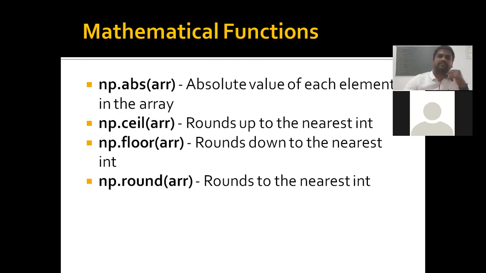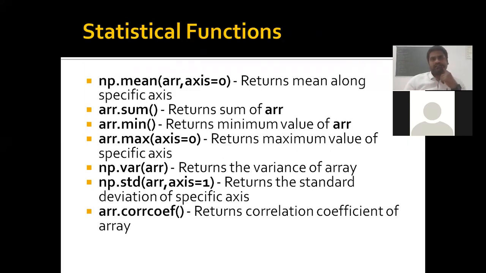Okay, right? And the next is statistical functions: mean, variance, standard deviation, correlation coefficient. Okay, sum. It represents the entire sum of your array. And minimum, the minimum value in your array, and the maximum value of an array. We can specify the axis also for minimum and maximum. Axis 0 in the sense of row by row, axis 1 column by column. Okay, variance, deviation and correlation will be printed. These are the functions belonging to